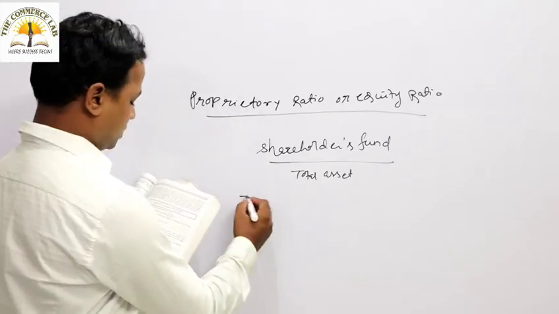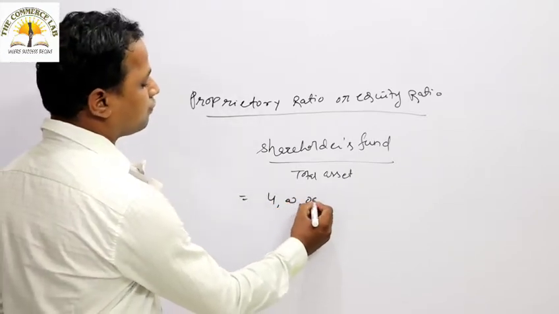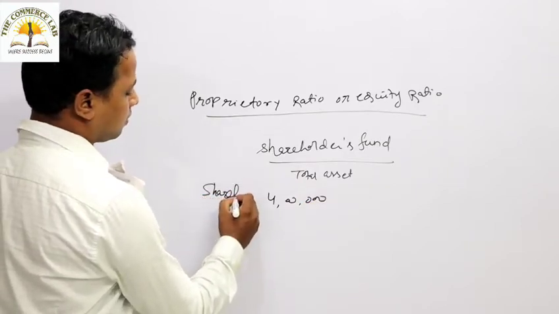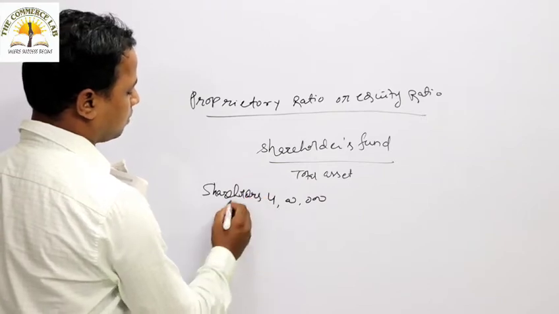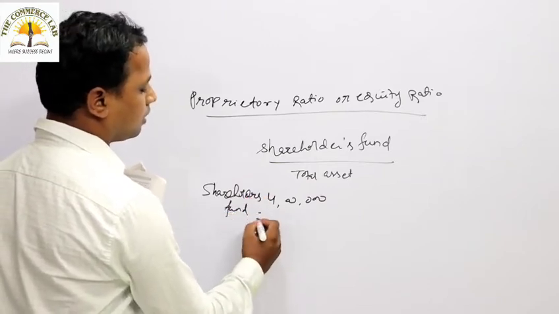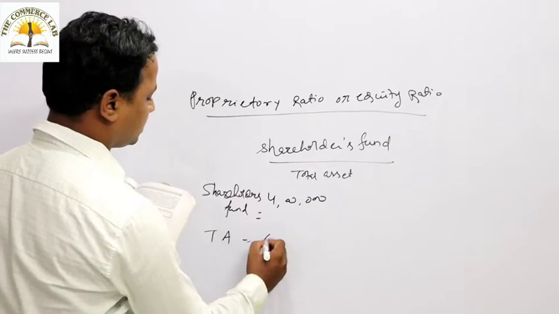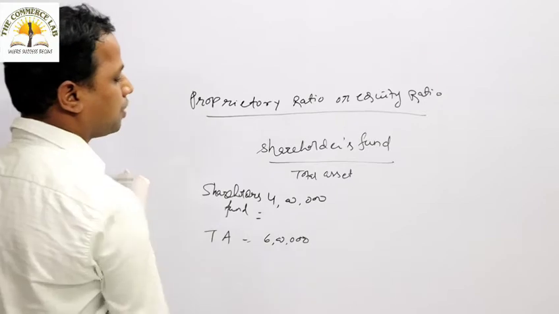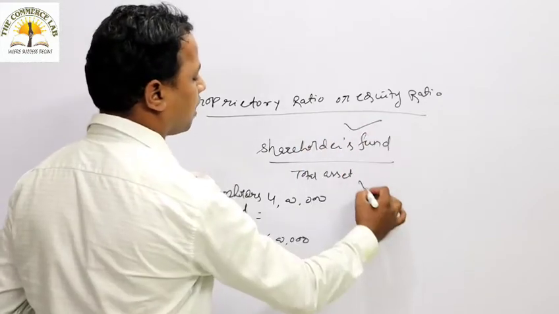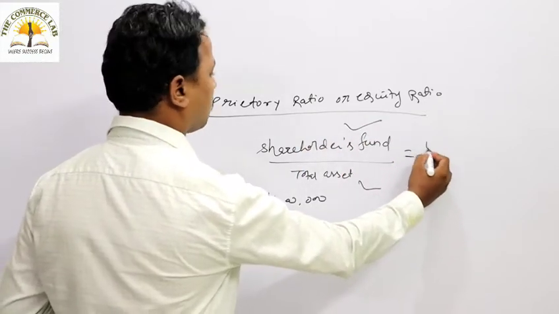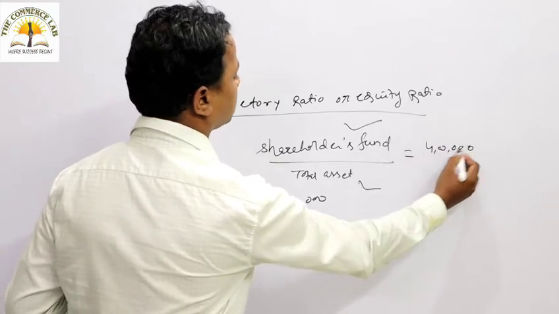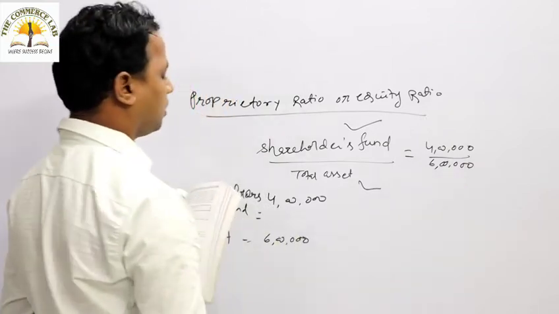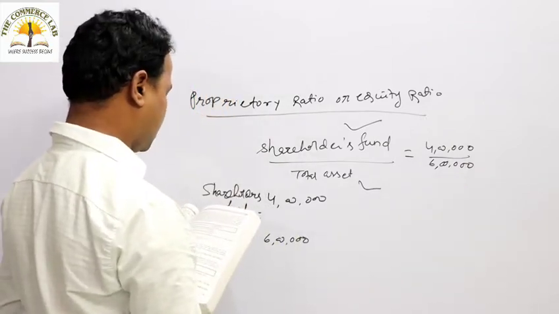If the shareholders fund is 4 lakh, and the total asset is around 6 lakh, then what is the formula of proprietary ratio or equity ratio? It is the shareholders fund divided by the total asset, that is 4 lakh by 6 lakh. With this formula you can calculate the proprietary ratio or the equity ratio.